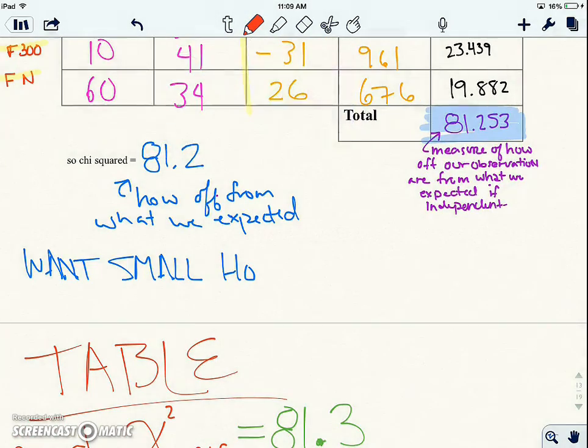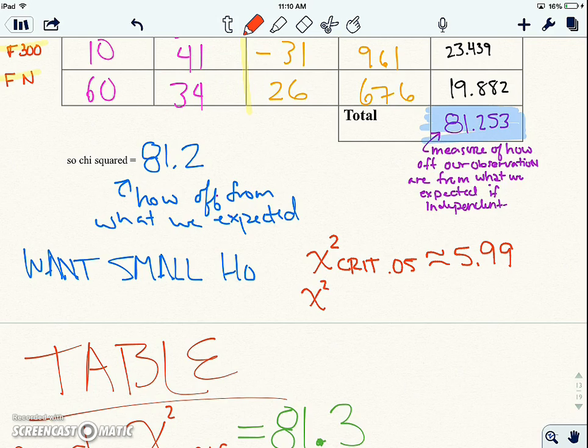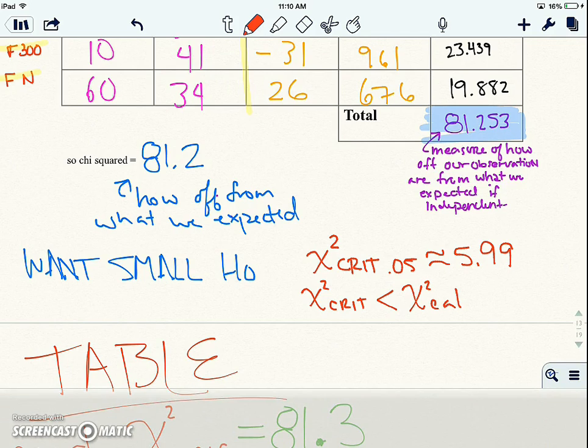We used our table, and we found a chi-square critical value at 5% was 5.99. Okay, if the chi-squared critical value is less than the chi-square calculated value, we can reject the null hypothesis.